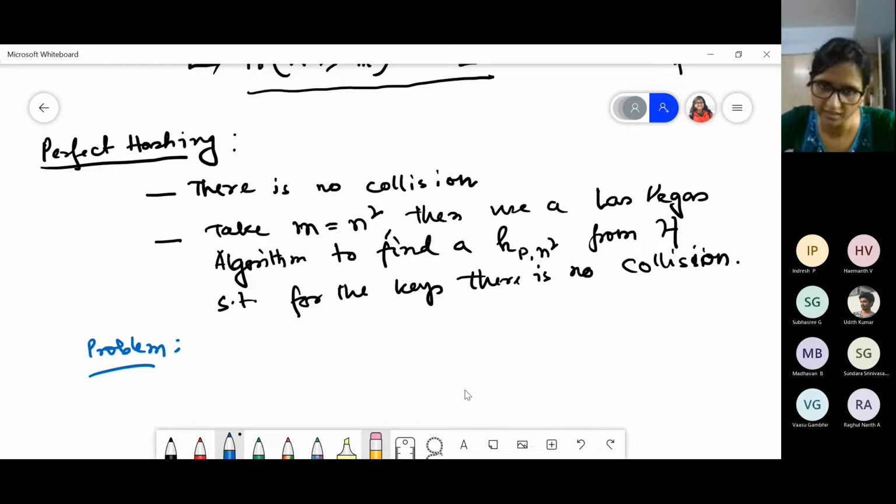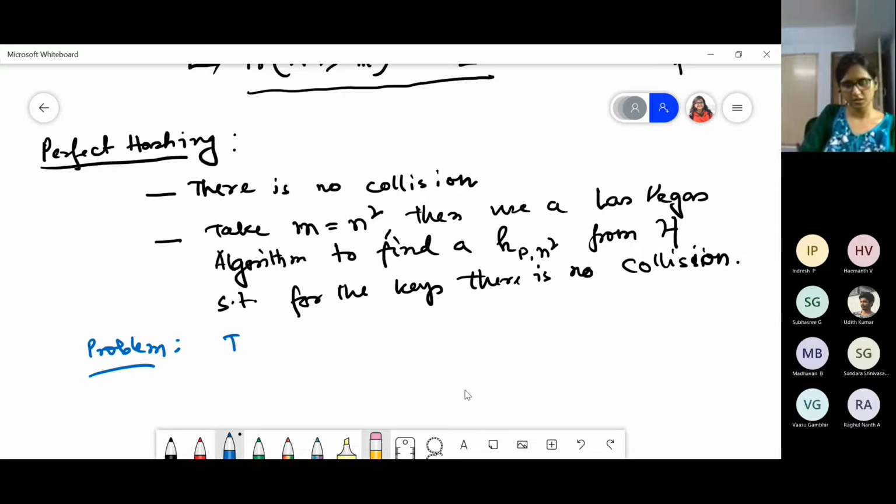Yes, in hashing, our target should be to use less memory and store more data within that lesser memory by using some kind of chaining. Here we are doing the reverse. We are using more memory than the number of data such that there is no collision. So lots of memory will be wasted obviously. That is the problem here.